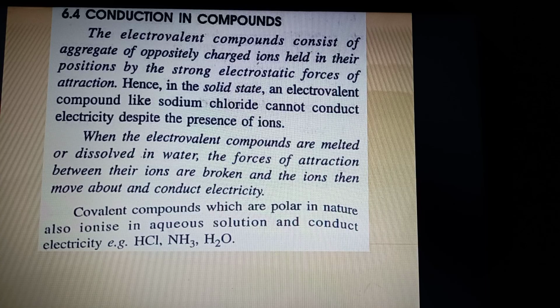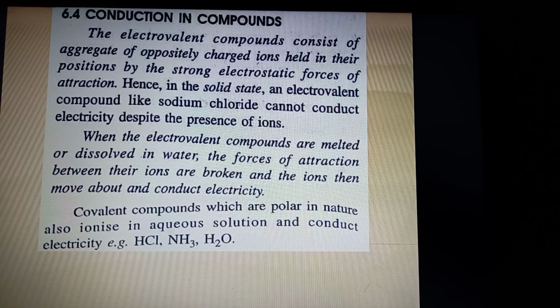Now, when the electrovalent compounds are melted or dissolved in water, what happens? These forces of attraction between the ions are broken, either by dissolving in water or by heating it. We break the force of attraction between the ions, and then the ions become free. So once they become free, now they can conduct electricity.